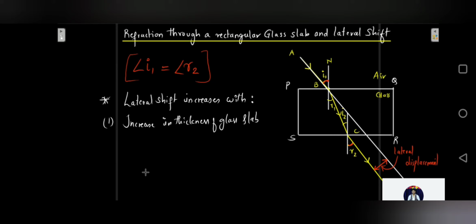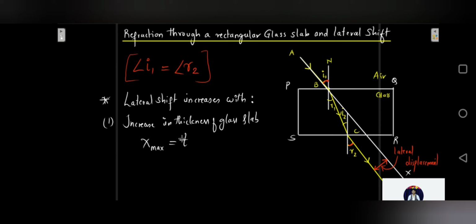It is also noted over here that the maximum lateral shift, let's say x, that can happen will be equal to the thickness of the glass slab. It cannot exceed the thickness of the glass slab.